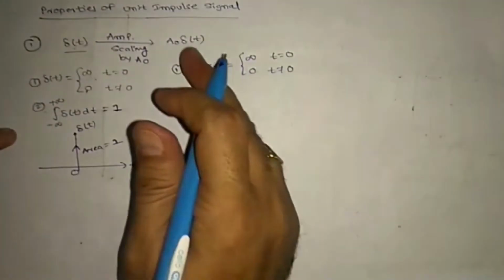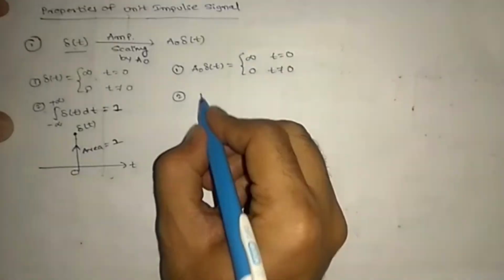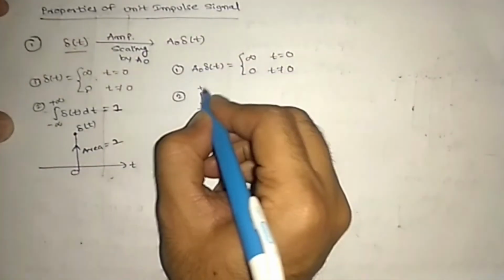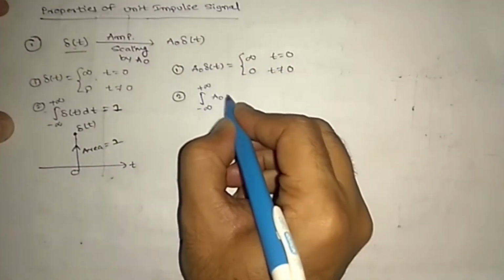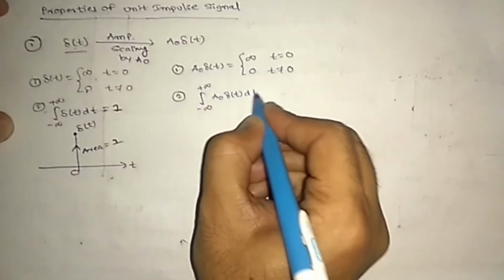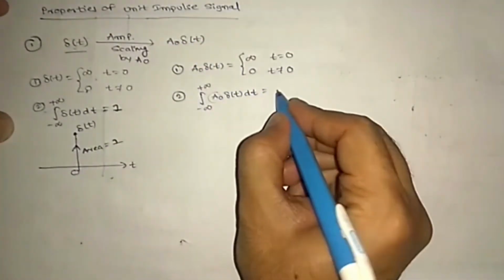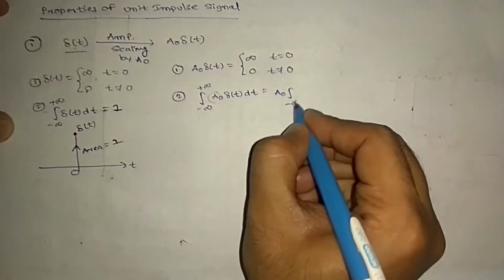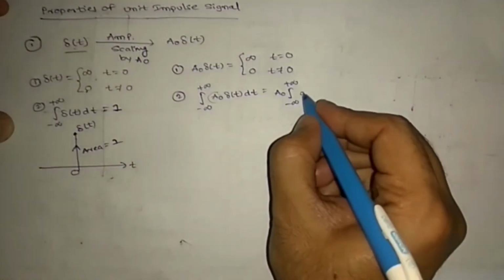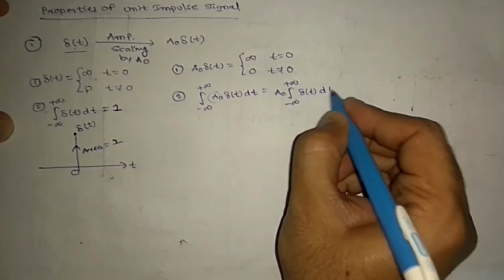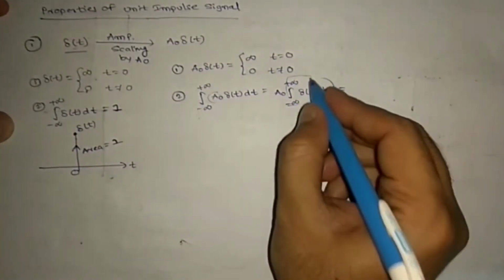And second one, let us integrate this one, integral minus infinity to plus infinity a naught del of t dt. If you integrate this signal, a naught is constant, so a naught we take out: minus infinity to plus infinity del of t dt. Now this is equal to 1, right?